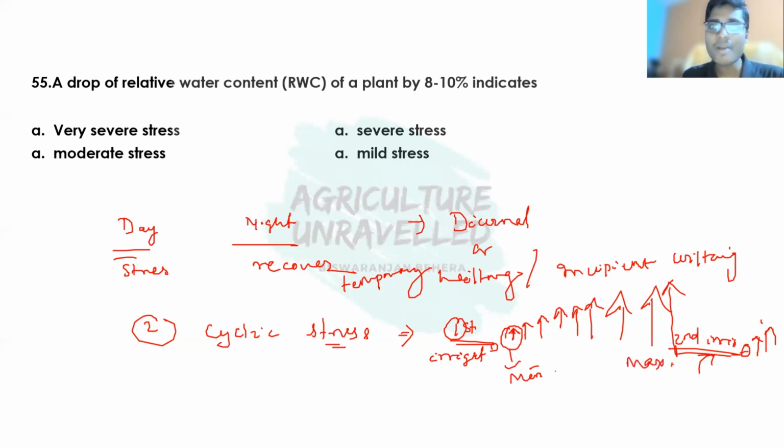So this is all about plant water relationship. This is a very small chapter. I covered the chapter with these 5 important questions. In this way, we'll cover the whole chapter of irrigation water management. So this is a new approach. In this approach, I am going to ask you 5 or 10 questions with a timer so that you can evaluate yourself. After that, I will discuss all these questions. Along with that, I will give some extra information so that the whole chapter will be covered.